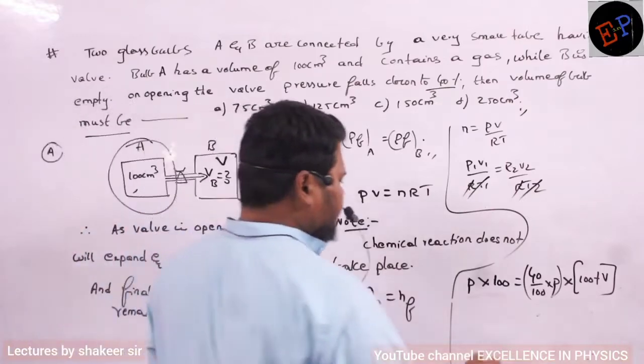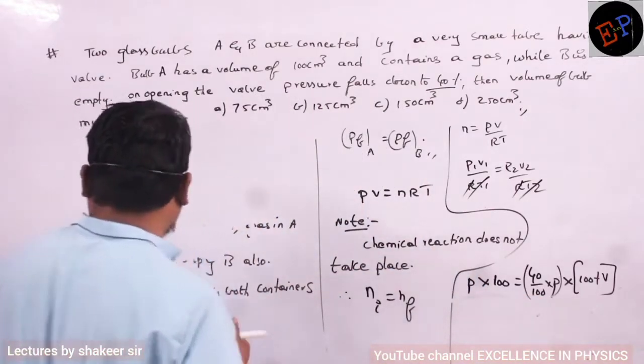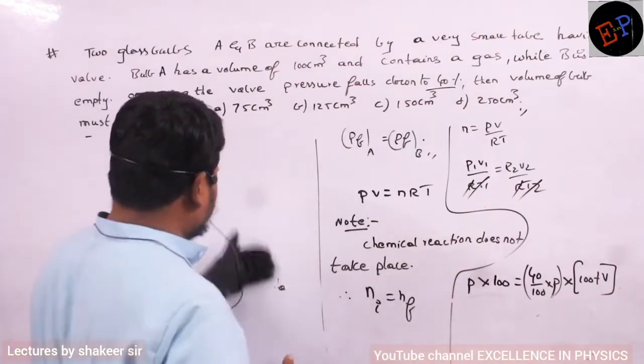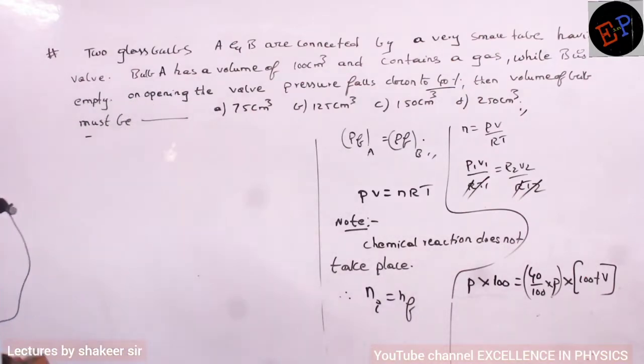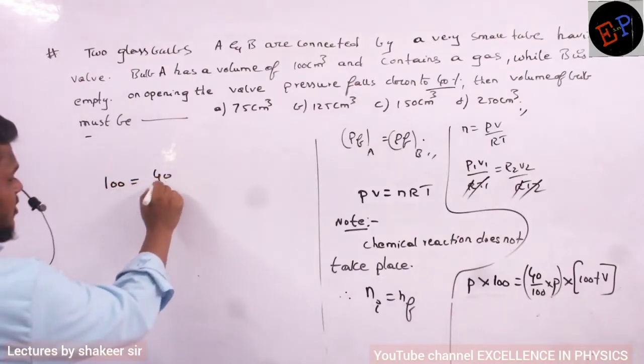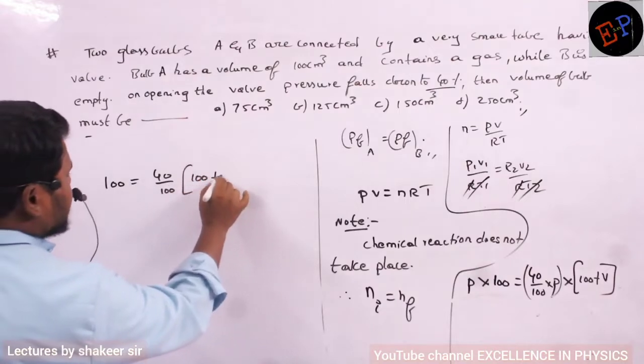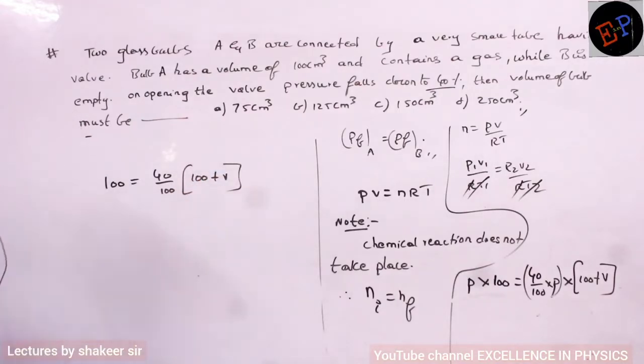So let us calculate. P and P get cancelled. Therefore 100 equals 40 by 100 multiplied by (100 plus V). Everything else remains as it is.